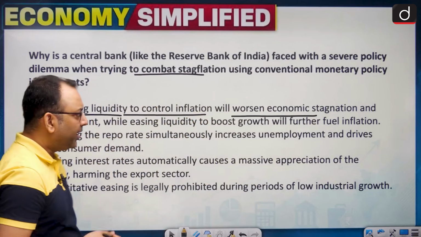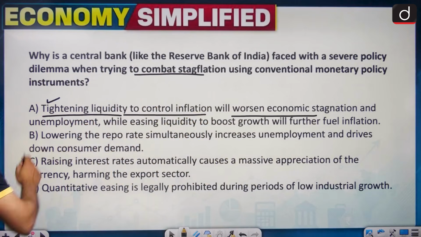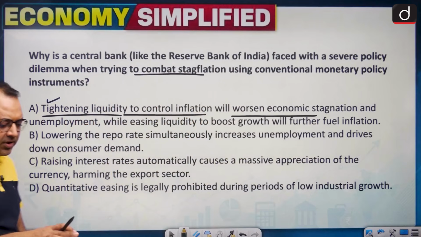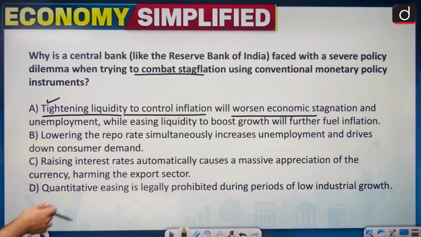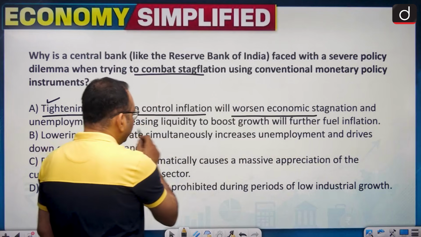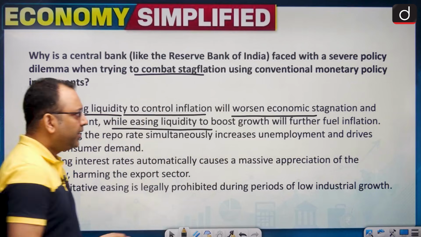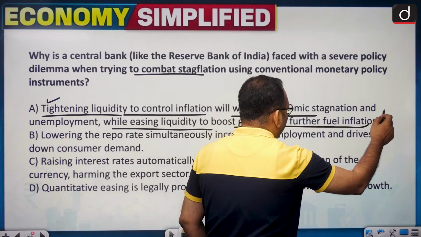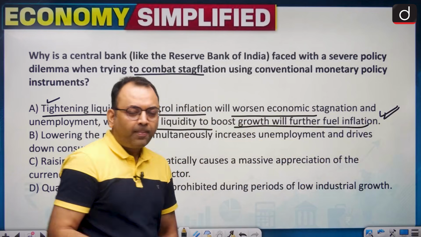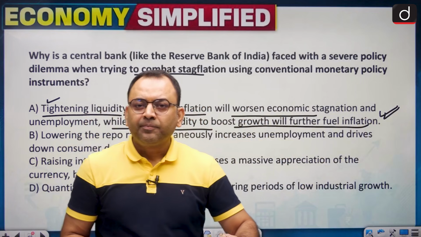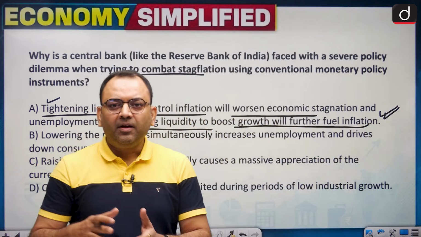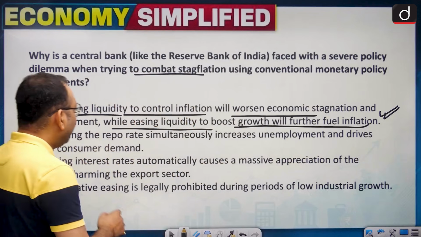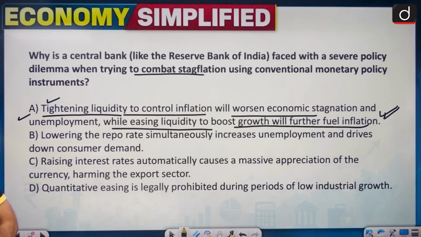That is why, suppose RBI tightens the liquidity in order to cut the inflation, that will also cut the growth. And suppose RBI increases the money to boost growth, inflation will also increase. So RBI is in a dilemma about what to do. If they cut the money supply, they are affected this way. If they increase the money supply, they are affected in the other way. That's why this is the right dilemma with the RBI in how to handle the stagflation, right?